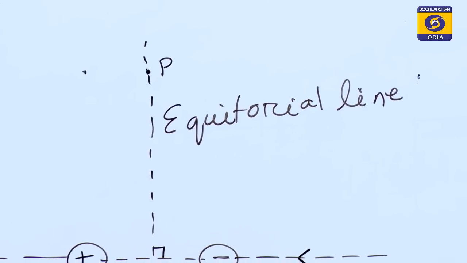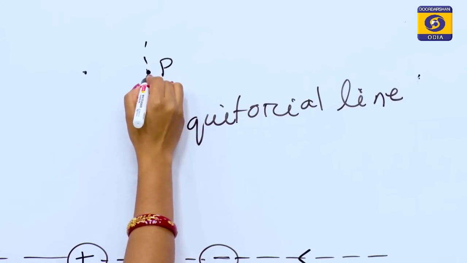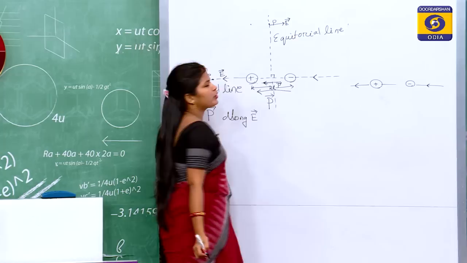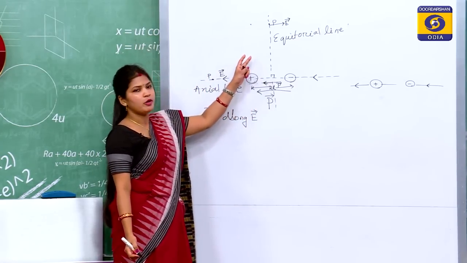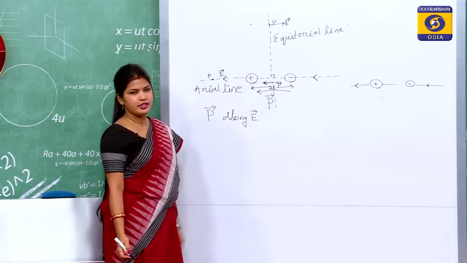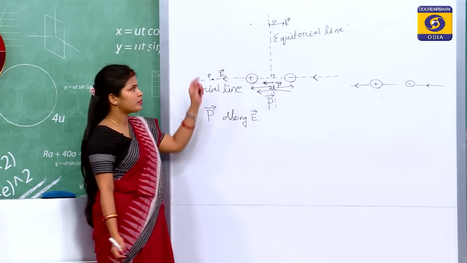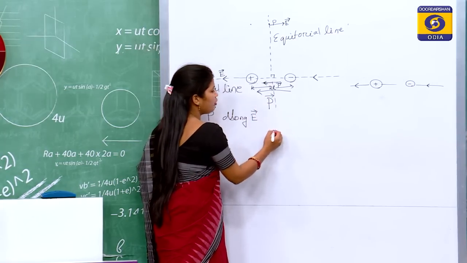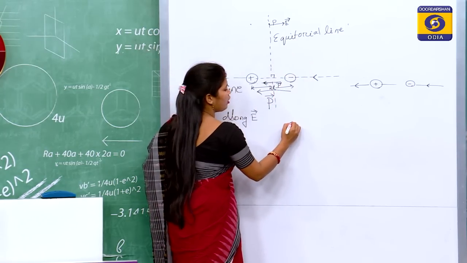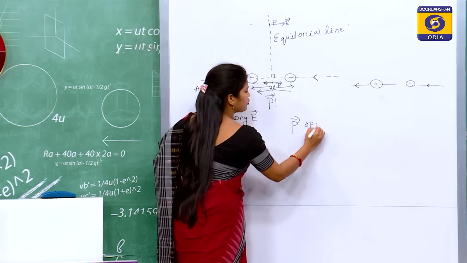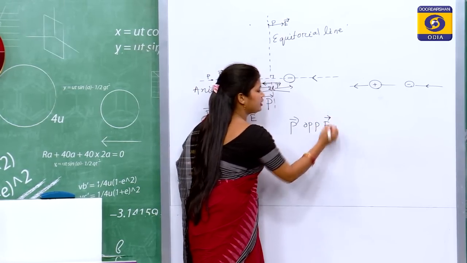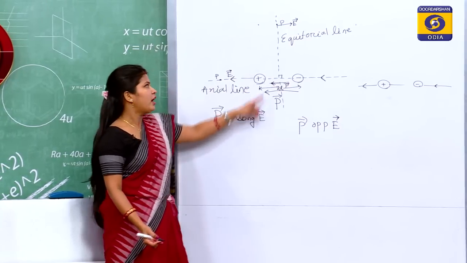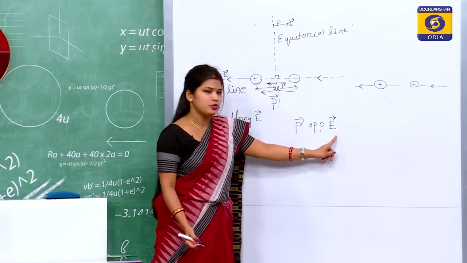Okay. See, here the direction of electric field will be like this, and we can visualize more with the help of electric field lines. So, you can see that on the equatorial line, the direction of P is opposite to the direction of electric field. Okay. So, on the axial line it is along E, and on the equatorial line it is opposite to E.